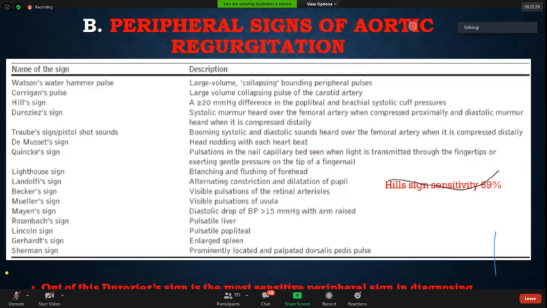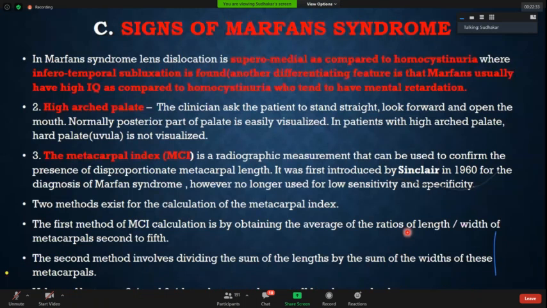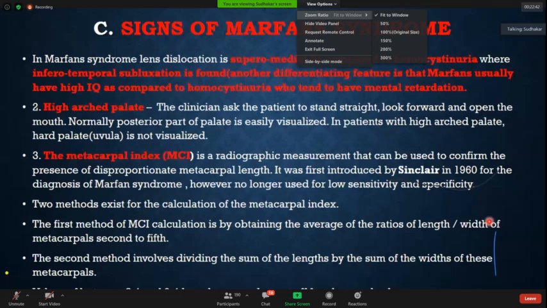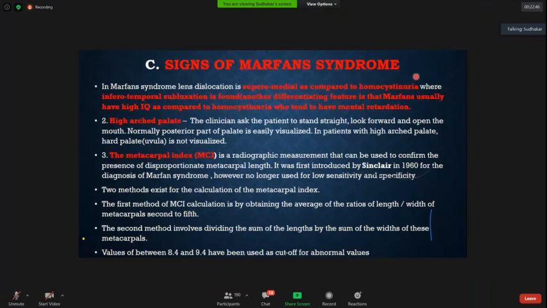Now let's come to one important thing, which is very important. That is signs of Marfan syndrome. I won't call it Marfan syndrome now. I will call it signs of Marfanoid habitus, because when I say Marfan syndrome, it becomes a syndrome, meaning I have diagnosed it by something known as Ghent criteria or modified Ghent criteria.